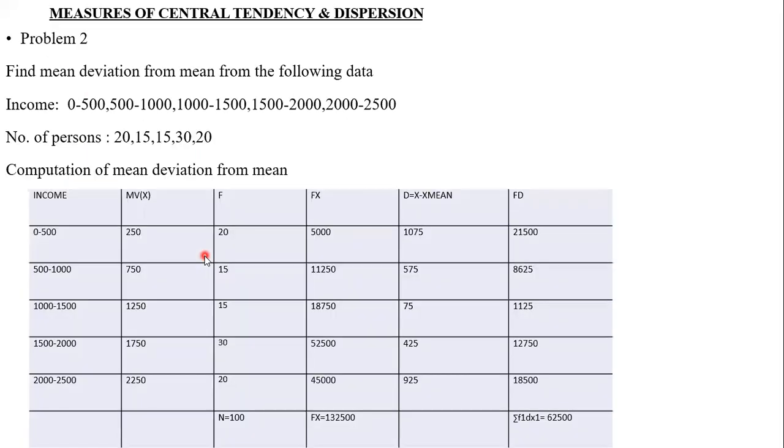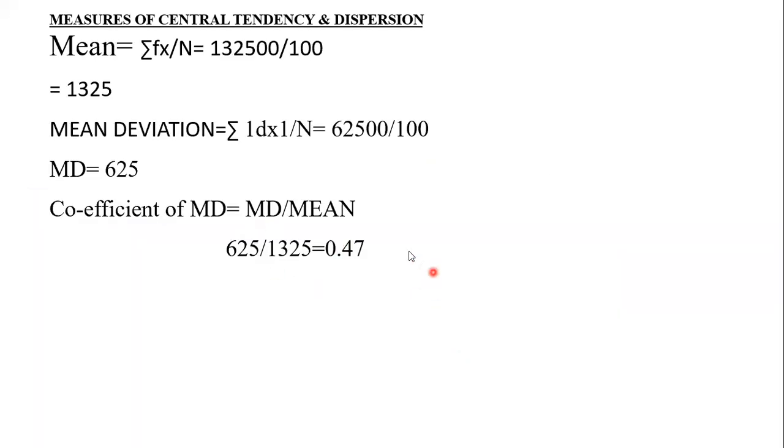Okay. So if they give a continuous series like this, you have to find the mid value. That will become x, mid value or midpoint, x. F into x, fx. The total fx by n gives you the mean, x mean. So x minus x mean gives you d. F into d, fd. Fd dash. Okay. Fd dash by n gives you the mean deviation. So mean deviation by mean gives you the coefficient of mean deviation.